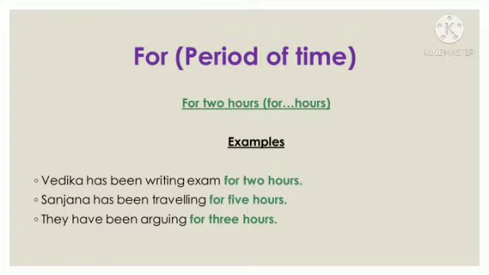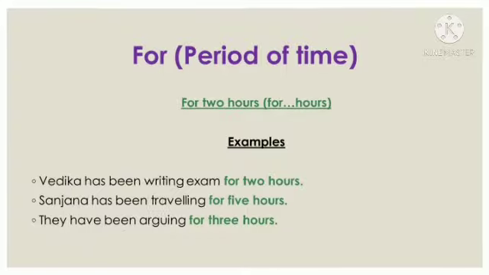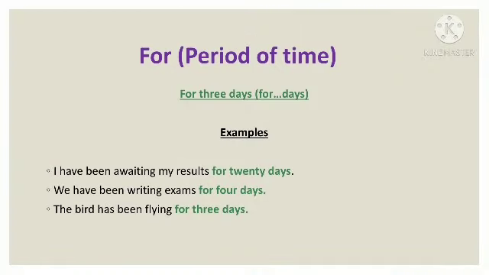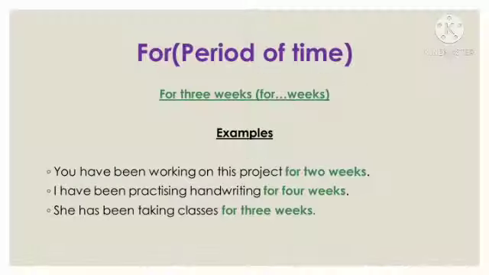Now when we have some days together, like 3 days, 5 days, 10 days, a period of days, then we use for. I have been awaiting my results for 20 days. We have been writing exams for 4 days. The bird has been flying for 3 days. Please do not write awaiting for, because awaiting shouldn't be followed by for. It must be awaiting. That's it.